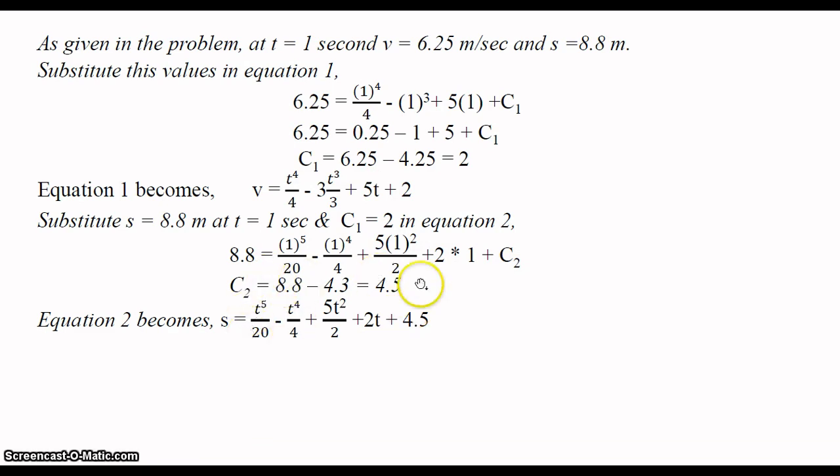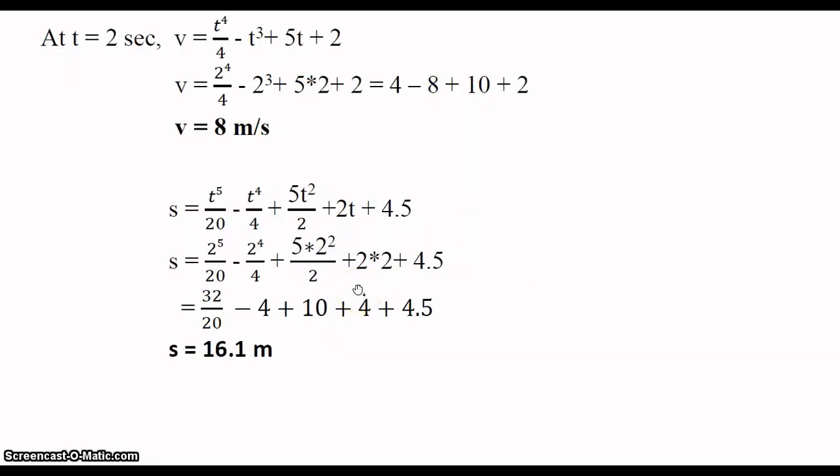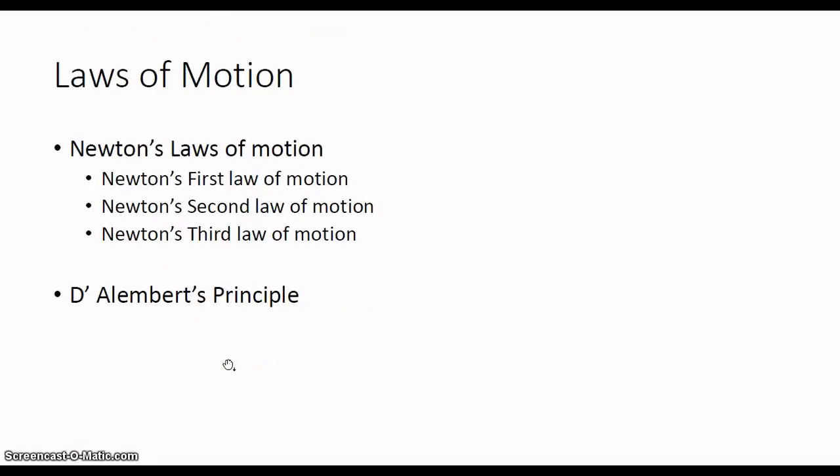Here I substitute the values of c1 and c2 in the respective equations. At t is equal to 2, I put the t is equal to 2 value in the velocity equation. I found velocity as 8 meter per second. Again substituting t is equal to 2 in the displacement equation, I found displacement as 16.1 meters.